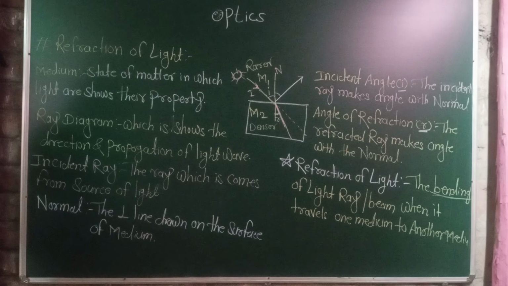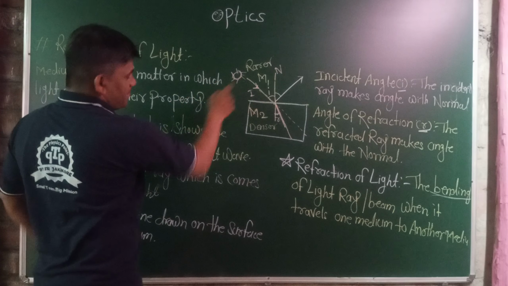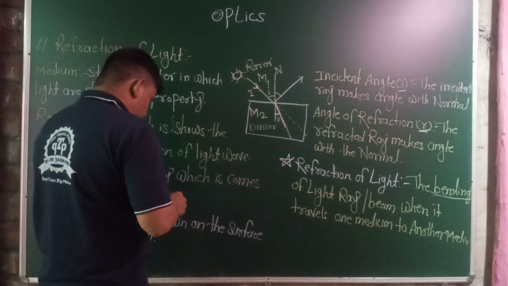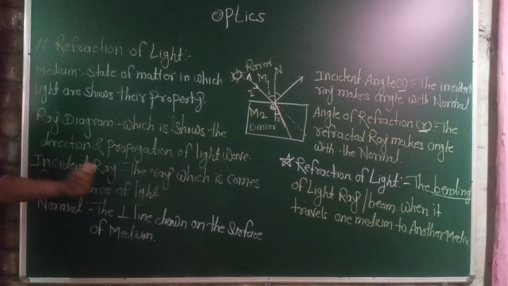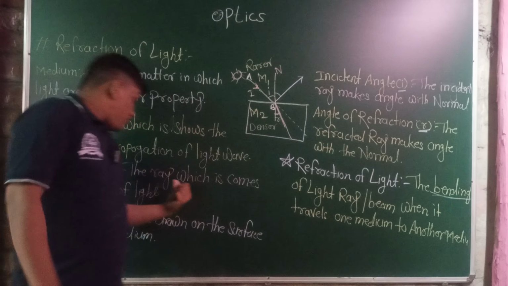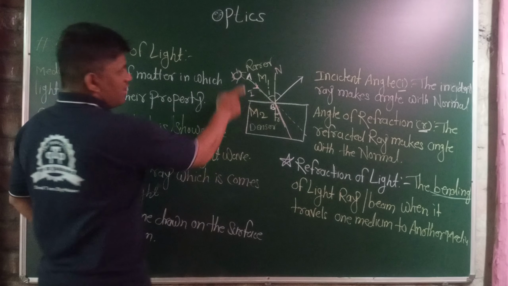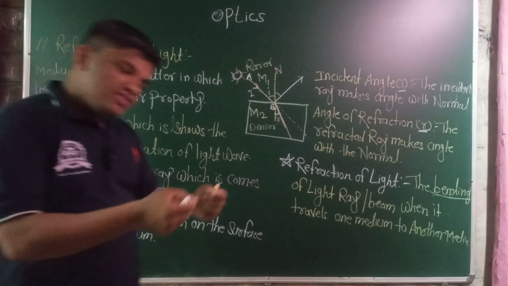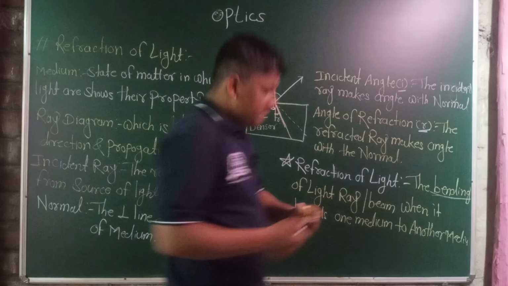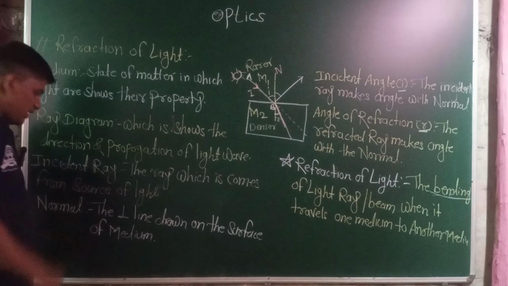Then what is the incident ray? This is the incident ray. I will denote it from point A to point B. The incident ray is the ray which comes from the source of light, which is the first ray. This is called the incident ray.